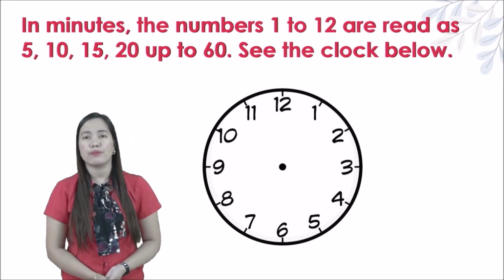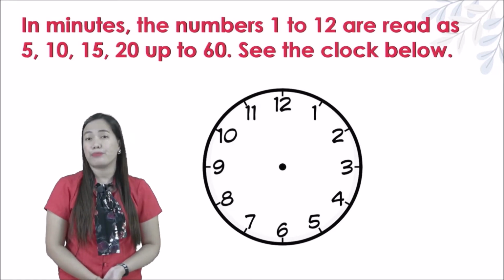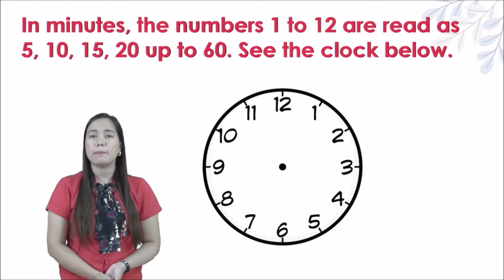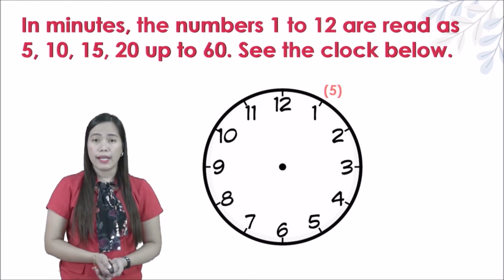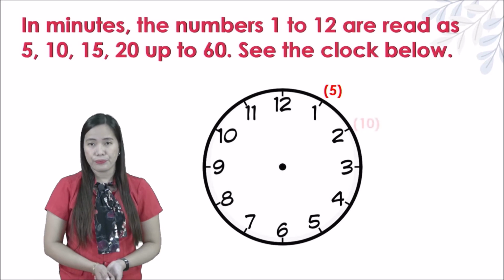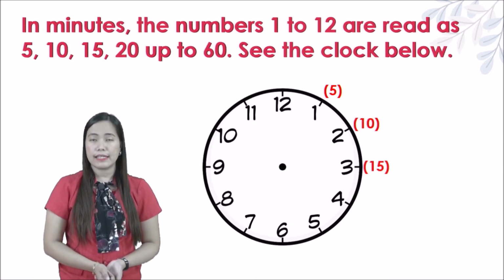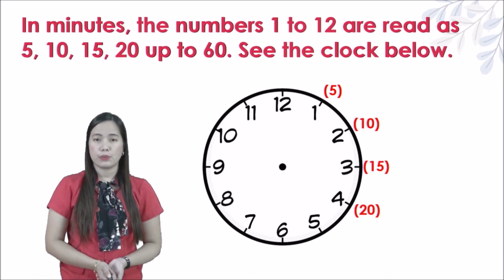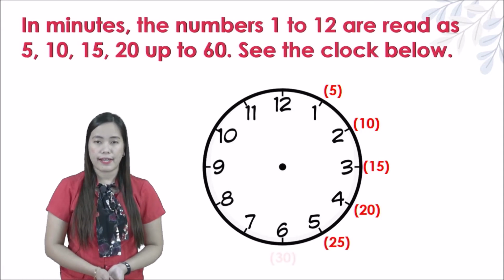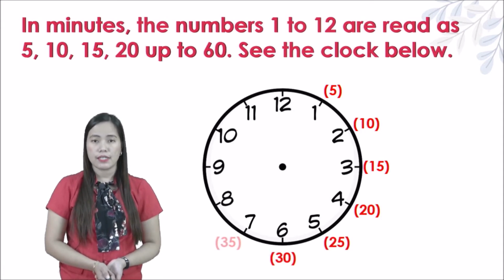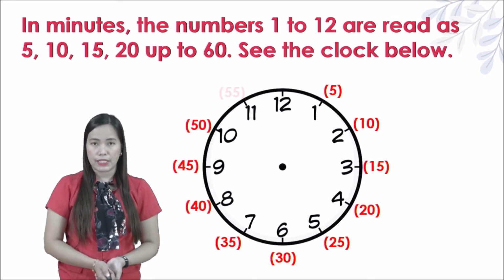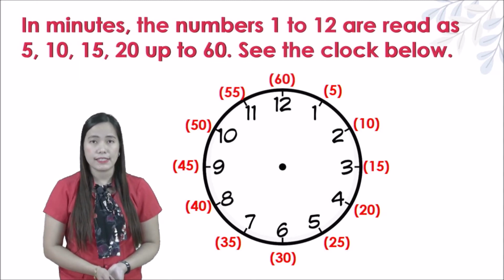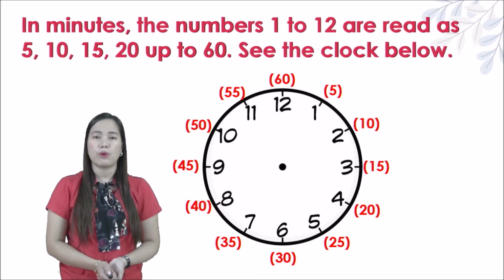I know you're familiar with skip counting by 5, right? So you will just keep counting by 5. 1 is equivalent to 5. 2 is 10. 3 is 15. 4 is 20. 5 is 25. 6 is 30. 7 is 35, 8 is 40, 9 is 45, 10 is 50, 11 is 55, and 12 is 60. Kids, 60 minutes is equivalent to 1 hour.